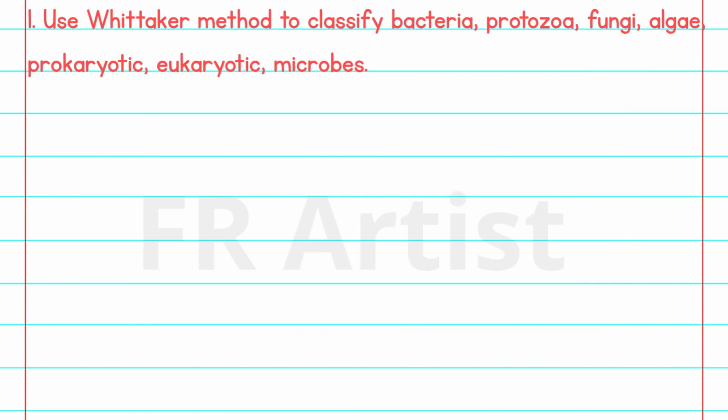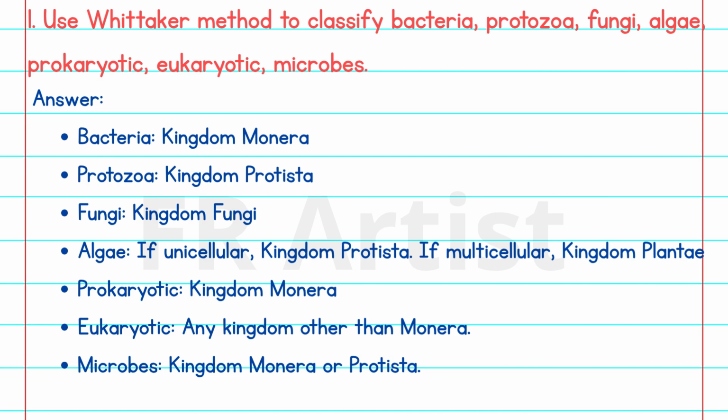Question number 1. Use Whittaker method to classify bacteria, protozoa, fungi, algae, prokaryotic, eukaryotic microbes. Answer: Bacteria kingdom Monera, protozoa kingdom Protista, fungi kingdom Fungi, algae if unicellular kingdom Protista, if multicellular kingdom Plantae, prokaryotic kingdom Monera, eukaryotic any kingdom other than Monera, microbes kingdom Monera or Protista.